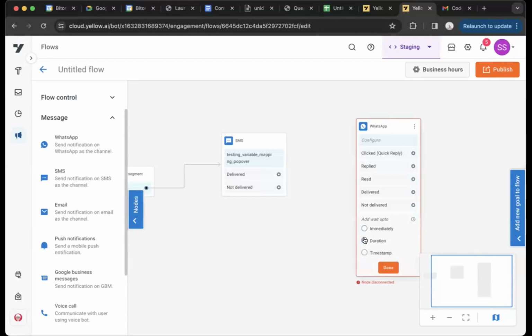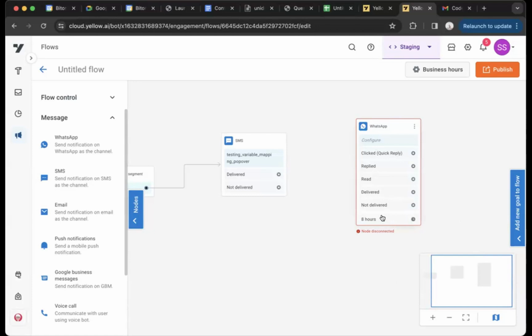I'll explain what wait up to is. I can provide a duration here, let's say 8 hours, or I can also have a timestamp. I can also have immediately here. What I mean by 8 hours is, for WhatsApp, let's say you receive the message today at 5 p.m. Now, the business cannot really assume that if I have sent the message at 5 p.m. today, you will immediately read it. Not everybody is available to check these messages, more so business messages, immediately. So you can provide a time for which you want to stop at this particular node. Here we have said 8 hours.